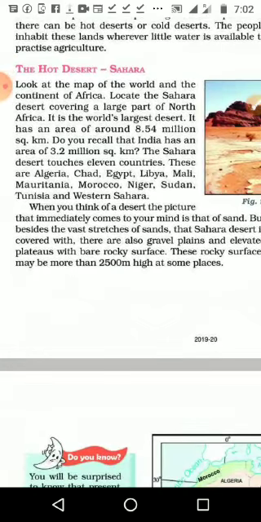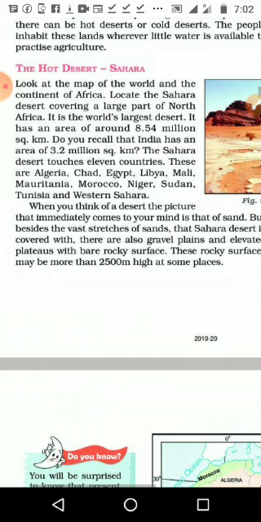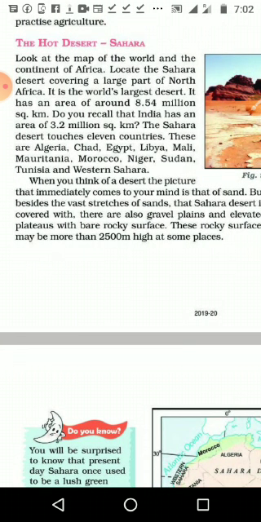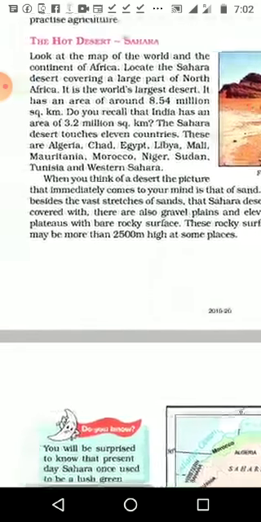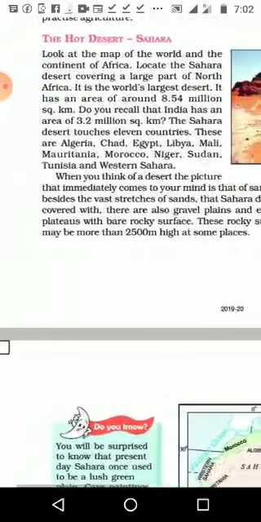When we studied the Amazon basin also, we saw many countries go through that basin. And when we studied the Ganga Brahmaputra basin, we saw India and Bangladesh enjoying the water of Ganga and Brahmaputra. Even China enjoys Brahmaputra river water.